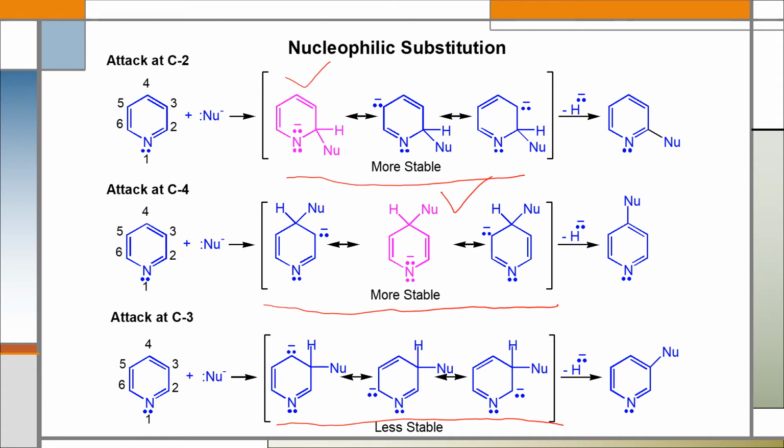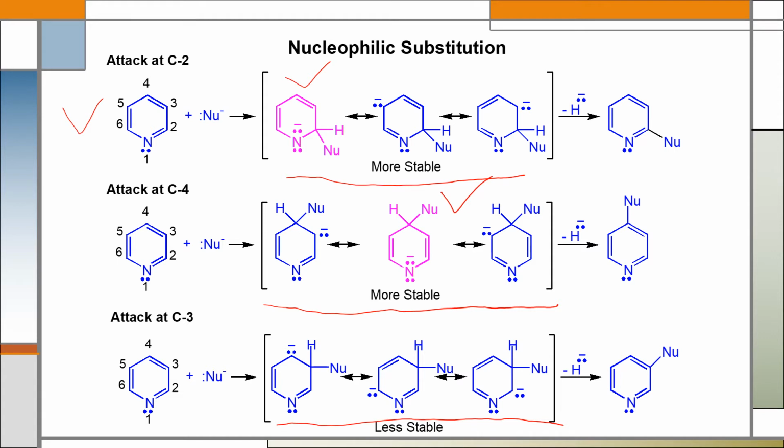We can see that the negative charge is spread over nitrogen. This leads to the enhanced stability of this form. Consequently, the products with substituents at carbon 2 and carbon 4 predominate. But if we compare position 2 and 4, which position is the preferred position? Actually, position 2 is preferred over position 4,